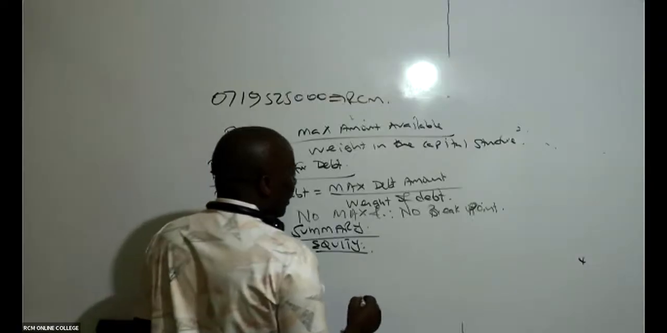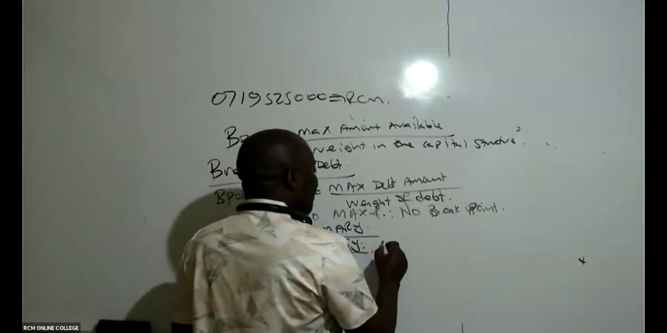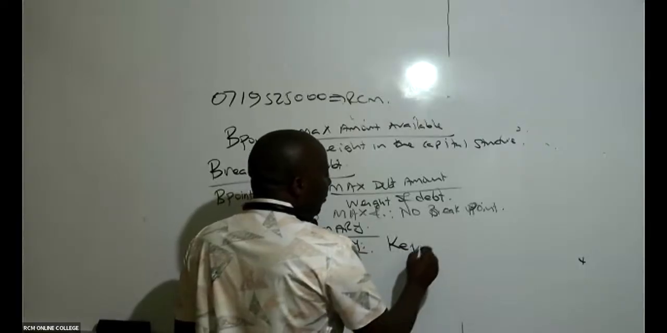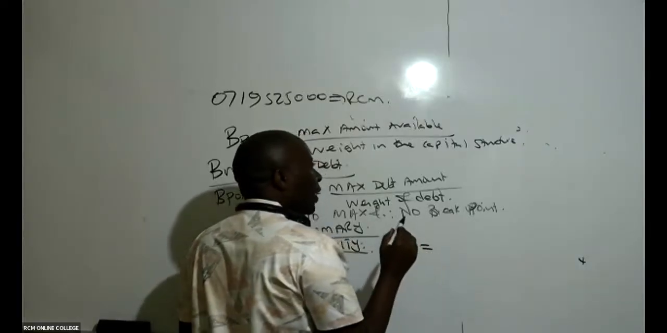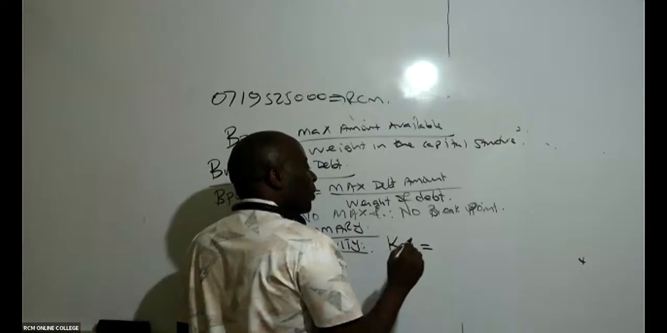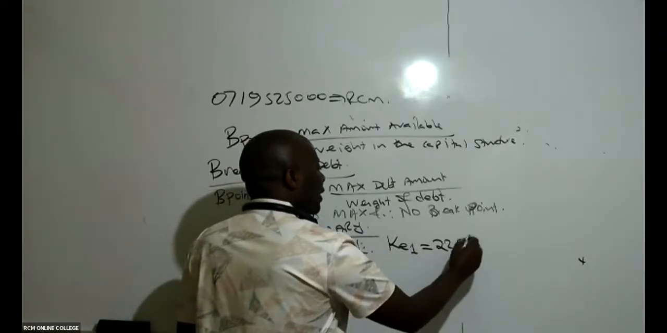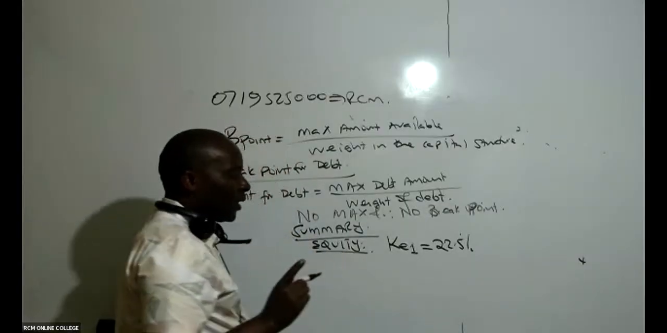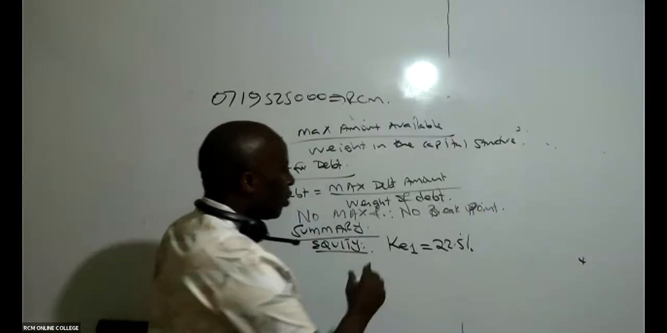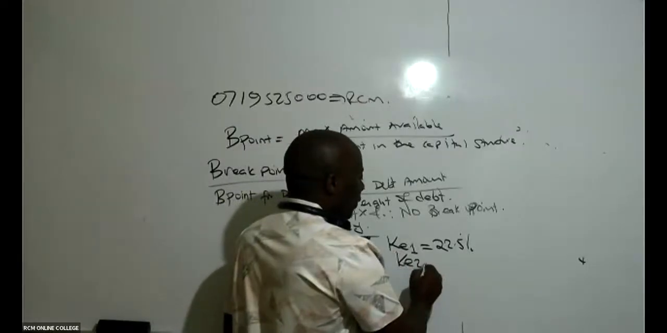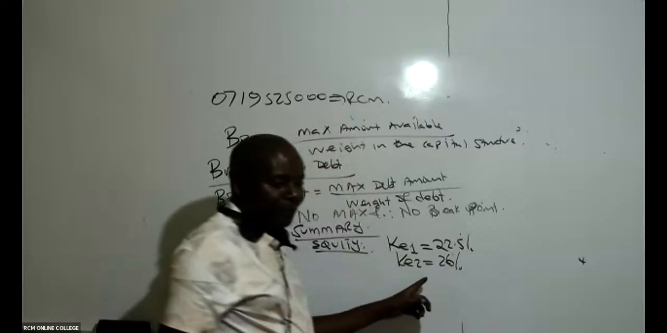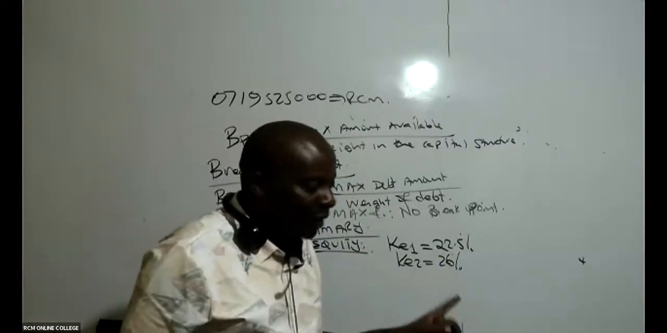So remember, for equity, I have in this case cost of equity 1. Is there somebody who can remind me what cost of equity 1 was? Was it 22.5%, the one of retained earnings? And then cost of equity 2. Cost of equity 2 was 26%. Is there somebody who is able to remember this?